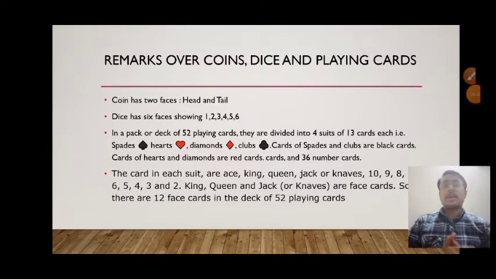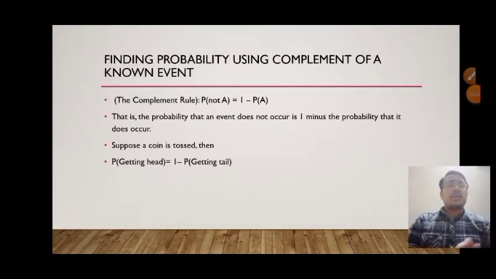A coin has two faces, head and tail. A dice has six faces, 1, 2, 3, 4, 5 and 6. In a deck of cards, 52 cards are there, and we know 4 suits are there, and the cards are divided into these 4 suits: spades, hearts, diamonds, clubs. The cards in each suit are ace, king, and so on. We all know that. These are the basics. You can get it by now.